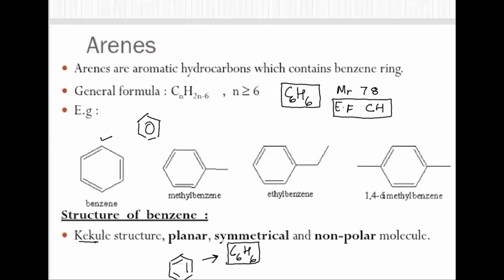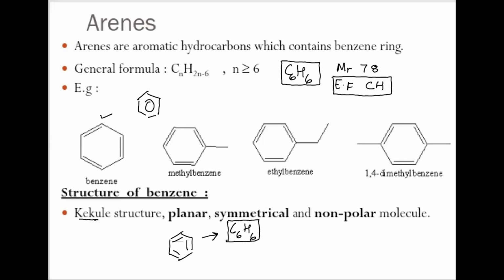Now, if we talk about aromatic organic compounds, the compounds of benzene, they are generally known as arenes. They are represented by the formula CnH2n-6. The first basic compound of the arenes is the simplest one, benzene itself, which has the molecular formula C6H6. Its molecular mass is 78 and its empirical formula is CH.